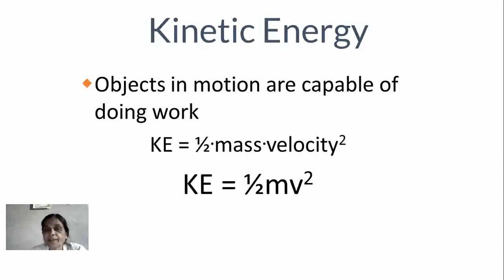In general, kinetic energy, in short, is denoted as capital K, capital E, that is KE is equal to 1/2 into mass into velocity square. In notation form, it is KE is equal to 1/2 mv square. It is the formula for kinetic energy. The formula for potential energy is PE equal to mgh, or weight into height. In a similar way, kinetic energy is equal to 1/2 mv square.